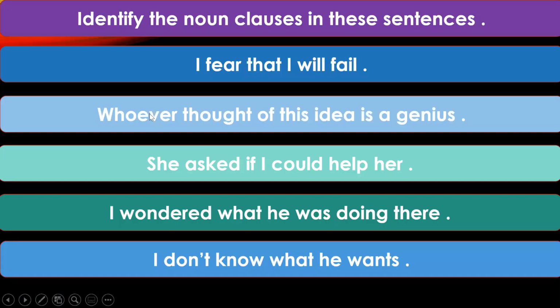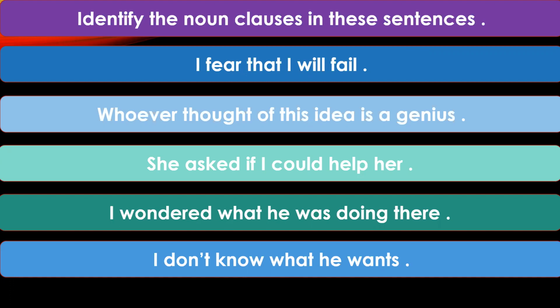Let us go to the next set of questions. Identify the noun clauses in these sentences. I fear that I will fail. Ananya Yadav. Ma'am, I fear that I will fail. Which is the noun clause? That I will fail. Yes, because it is beginning, I told you, it will begin with the conjunction that.